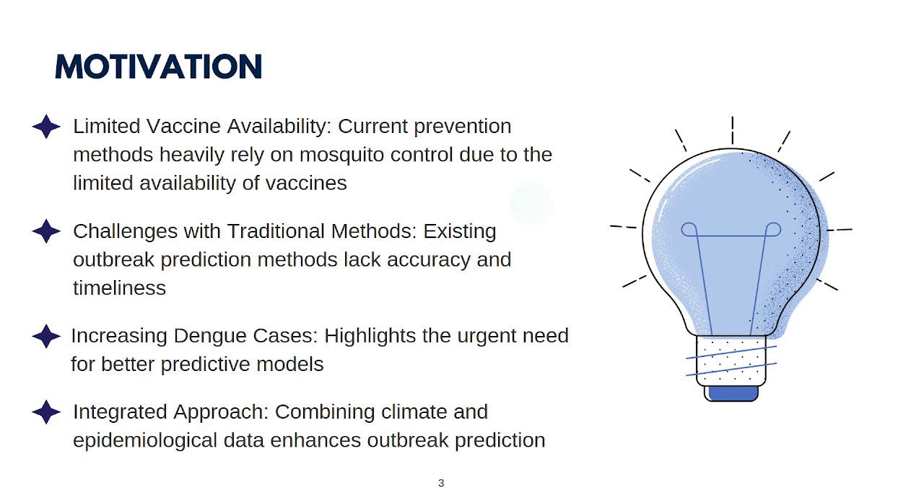There are three main challenges motivating this work. First, traditional outbreak prediction methods lack both accuracy and timeliness. Second, vaccines are still limited, so most efforts focus on mosquito control. Finally, with the growing number of cases, there's an urgent need for advanced prediction tools. Our integrated approach, which combines climate and epidemiologic data, aims to overcome these limitations.